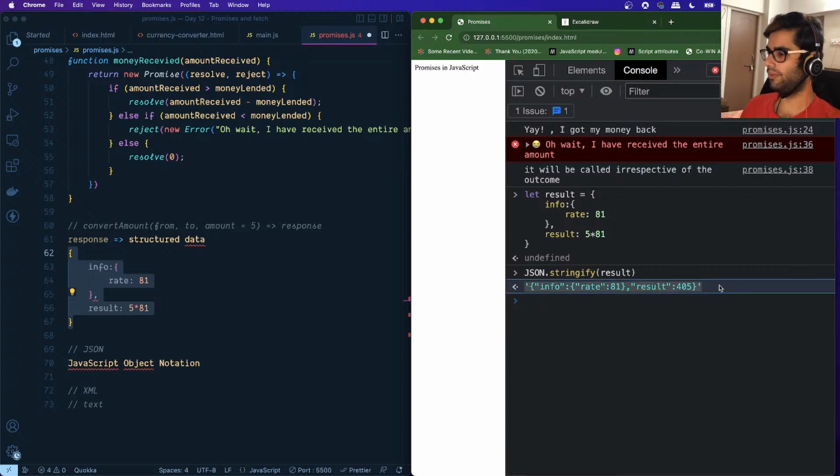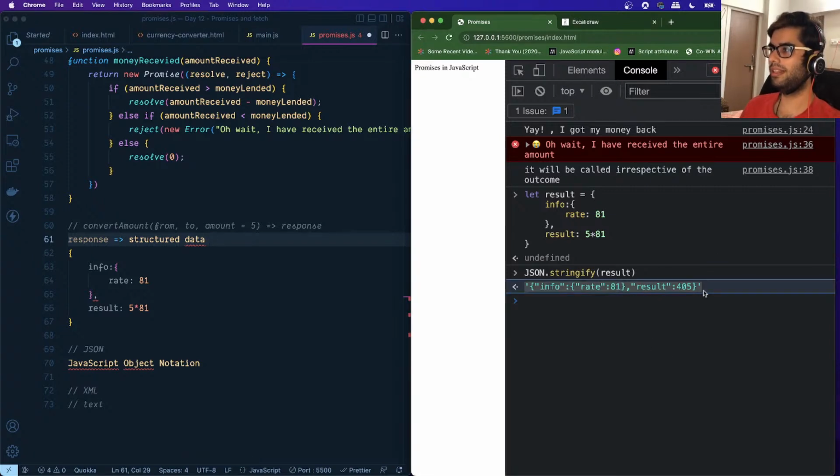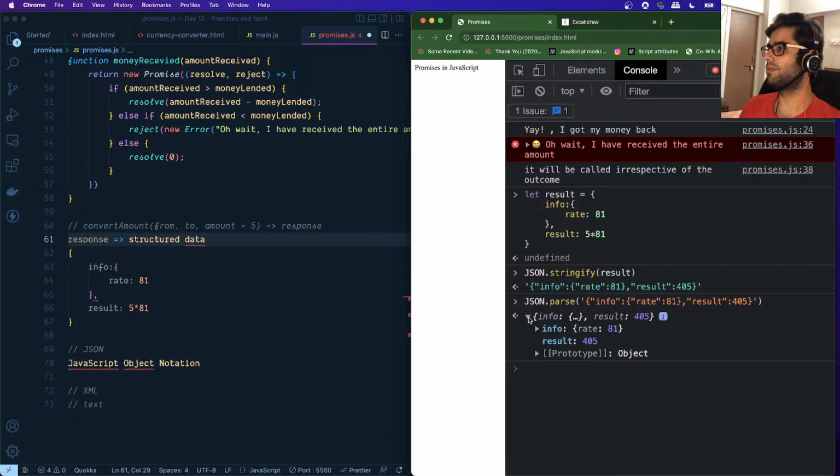And suppose this is what I'll basically get as a response whenever I'm calling this API or this service. It will give me the response in a standard format known as JSON, right? And when I want to consume this information, I can parse this JSON, and it will give me back the object representation in JavaScript.